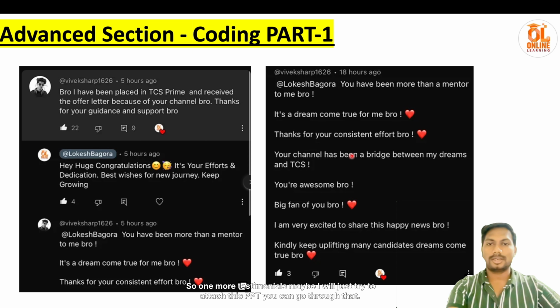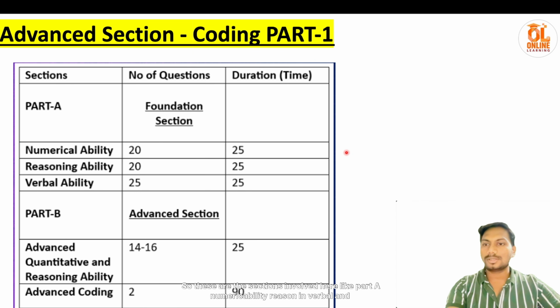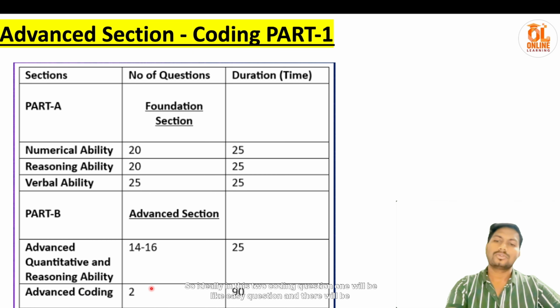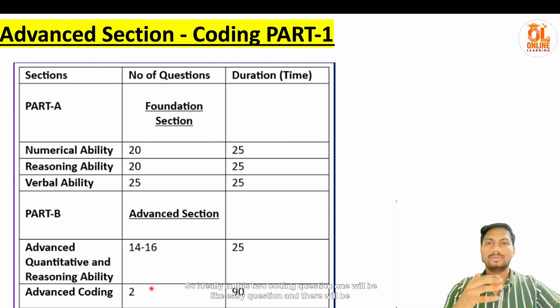Okay, so one more testimonial. Maybe I will attach this PPT, you can go through that. So these are the sections involved here: part A numerical ability, reasoning, verbal, and part B advanced and advanced coding. So these two coding questions are important.